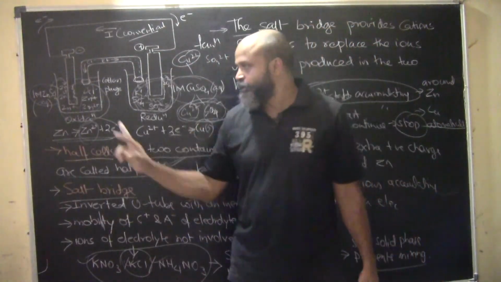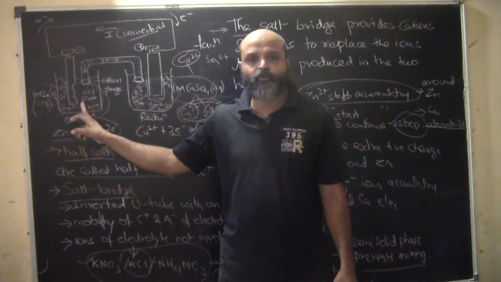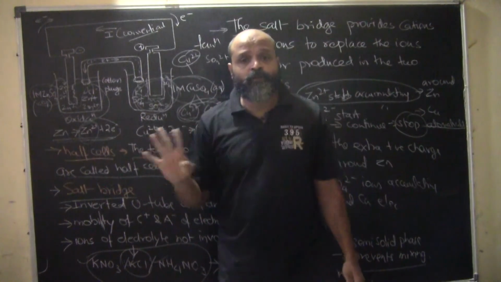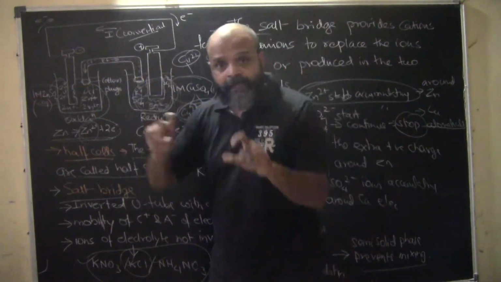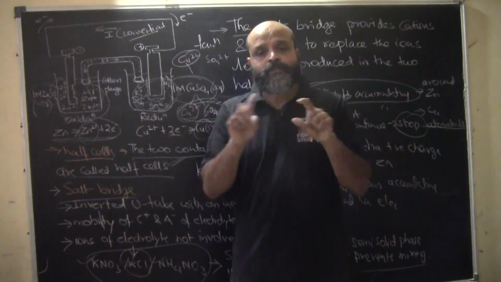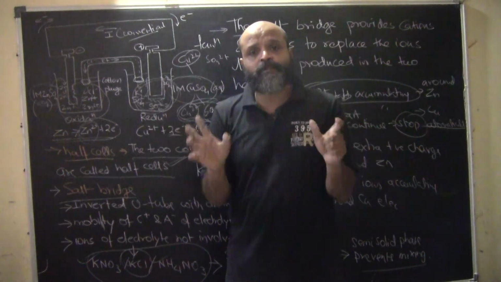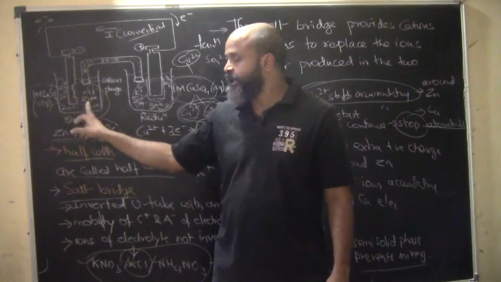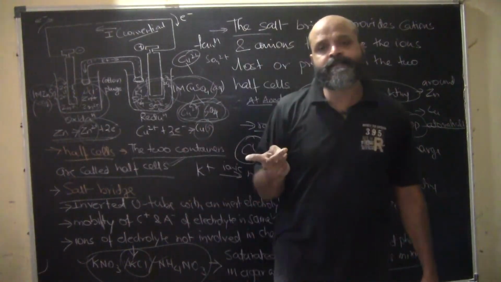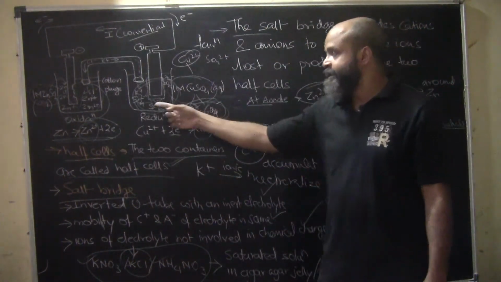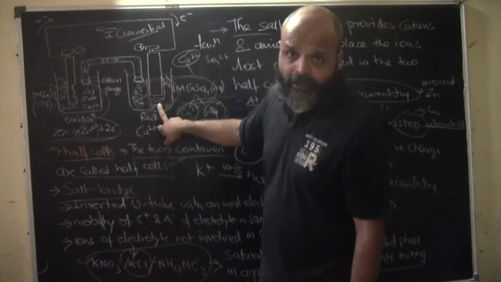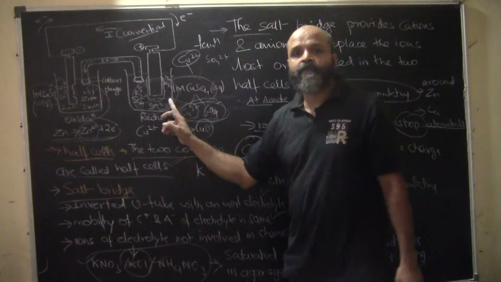The Cl minus ions are not going to react with Zn out here, and that's the reason they are taken in a jelly, so that they are semi-solid. The ions just have a neutralizing effect on the positive ions getting formed there. Similarly, K plus ions have a neutralizing effect on the SO4 2 minus ions getting formed around this half cell.